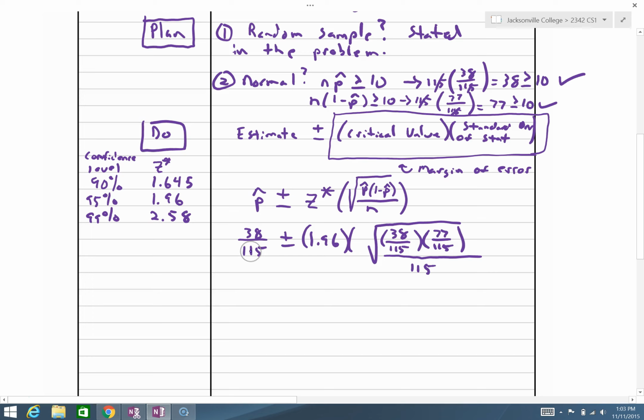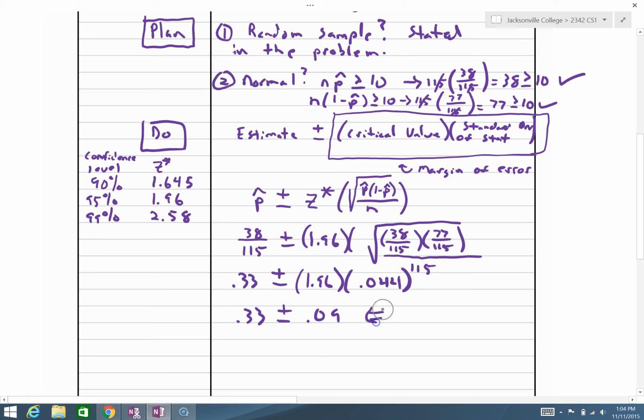Okay, 38 over 115 is approximately 0.33. That is 33% of that sample. This entire factor over here is roughly 0.044. So this is about 2 times 0.044, that's about 0.09. This is our confidence interval. This is 33% plus or minus 9%.